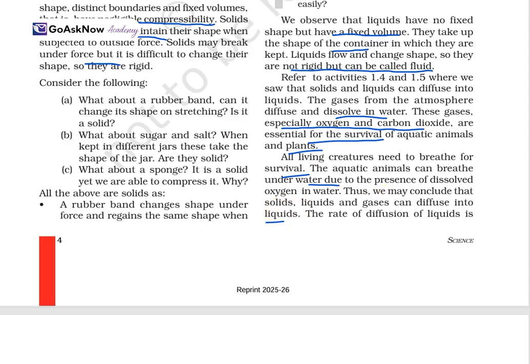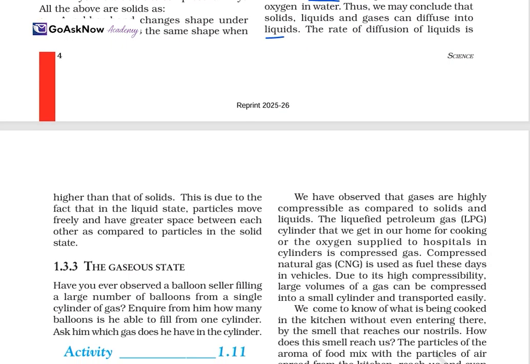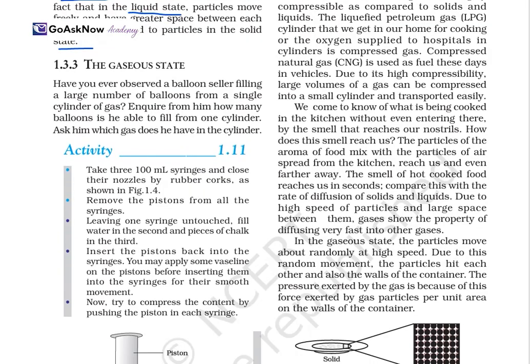So we may conclude that solids, liquids and gases diffuse into liquid, and the rate of diffusion in liquid is higher than in solid. This is due to the fact that in the liquid state particles move freely and have greater space between each other as compared to the solid state. There is more chance of space between the particles. That's why it is higher in liquid in comparison to solid. This is the reason. Now let's move to another state, which is the gaseous state.